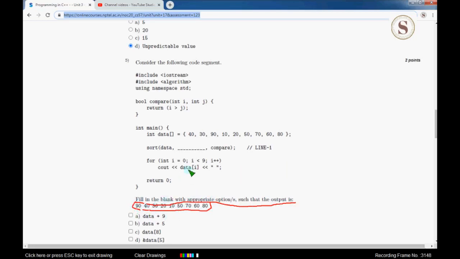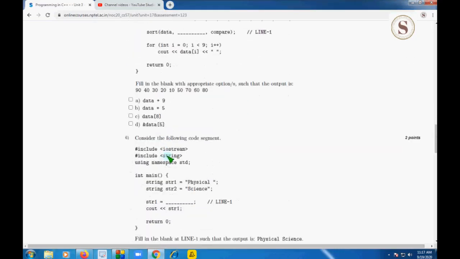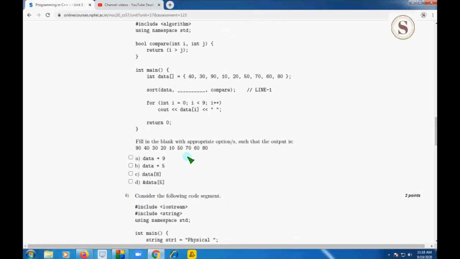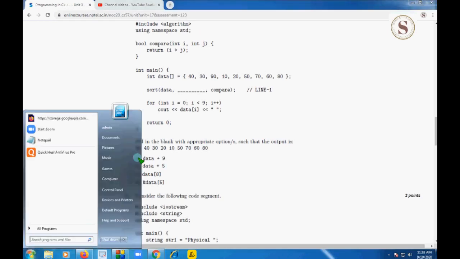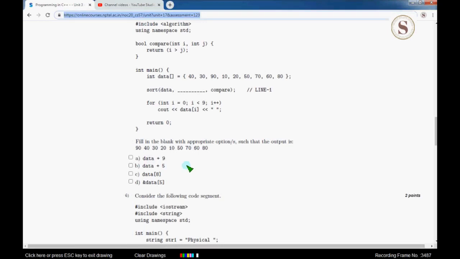So if you want the output like this, we should replace line 1 with multiple options, option B along with option D. If you replace line 1 with option B, that is data plus 5, or we can also replace it with ampersand data of 5, both represent the same code and the output will be the same as given above.